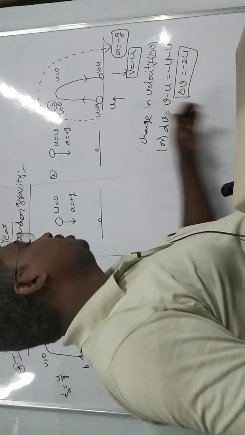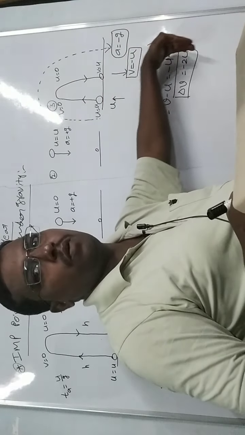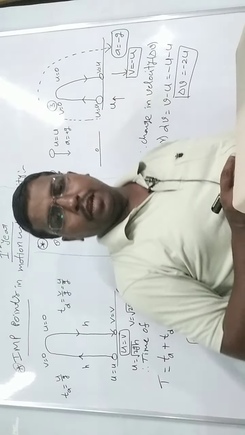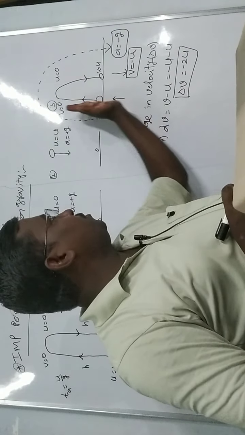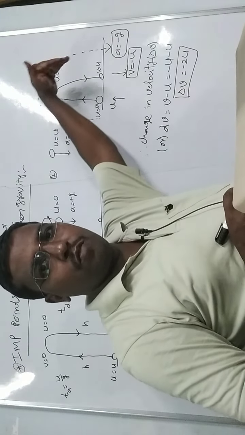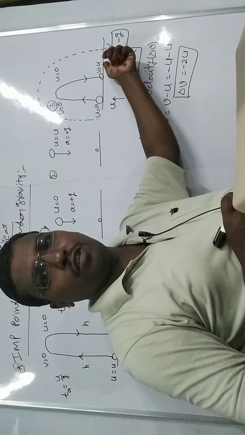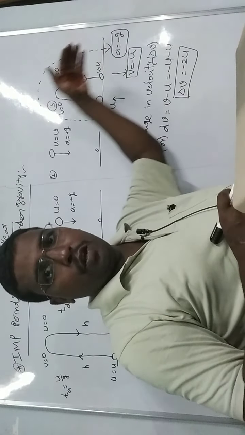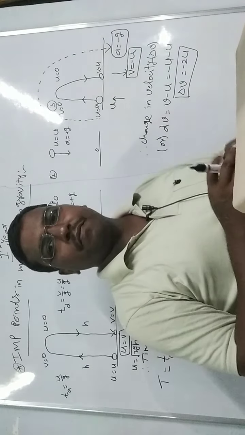That is, the change in velocity direction is vertically downward, because in upward motion the final velocity becomes 0, and in downward motion the final velocity again becomes maximum. So downward will be maximum, so we have to write the minus symbol.